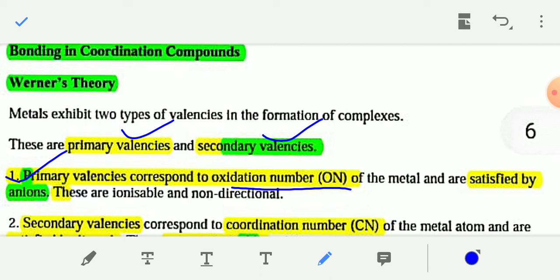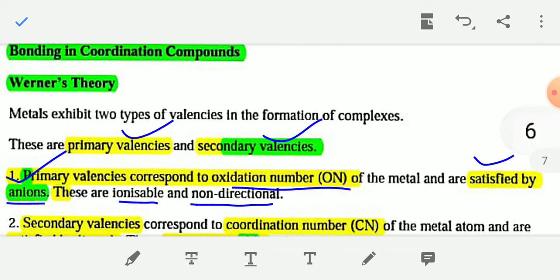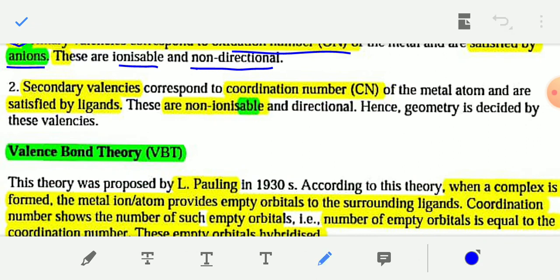Primary valency is satisfied only by anions. Primary valencies are ionizable and non-directional. Secondary valency corresponds to the coordination number (CN) of the central metal atom and is satisfied by ligands.